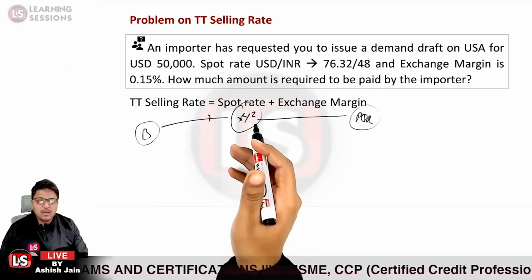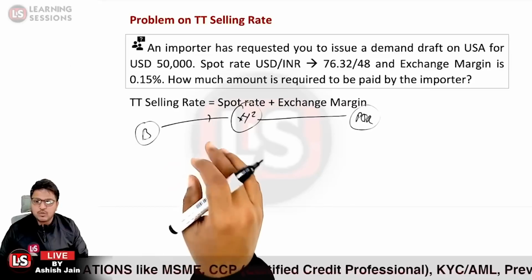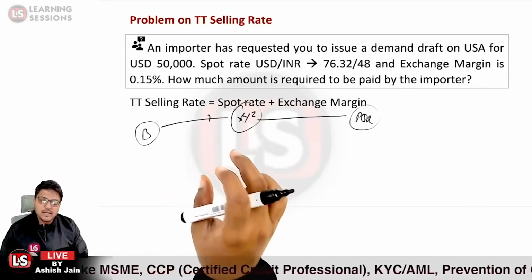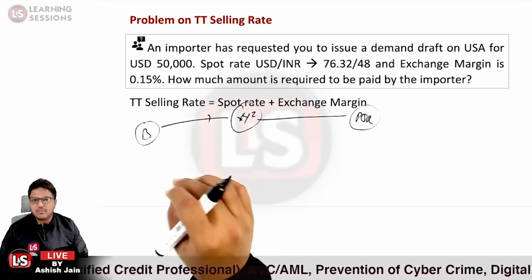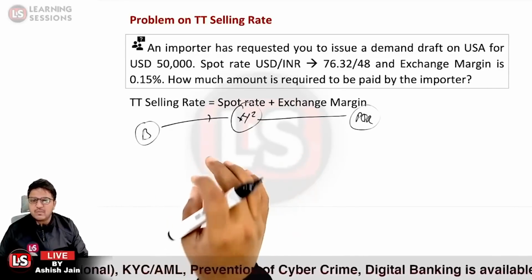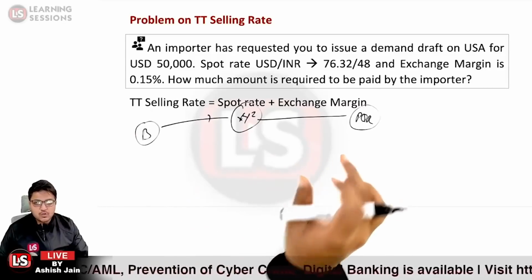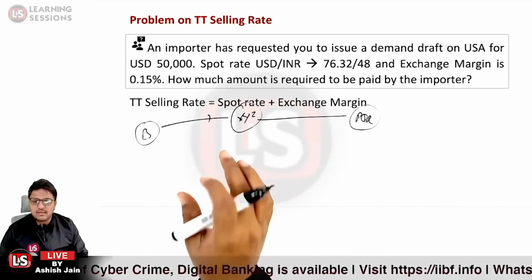So what rate shall be applicable? Because there will be no difference in the settlement date over here. So what rate will be applicable? It will be the TT rate simply. TT rate will be applicable because we do not have to send any bill for collection. It will not take time. So the bank will be issuing the demand draft straight after receiving the amount.